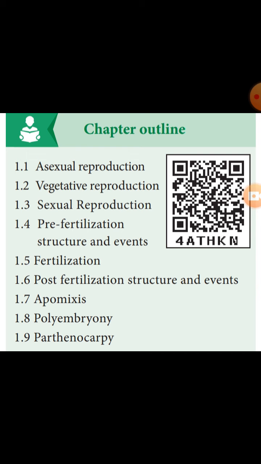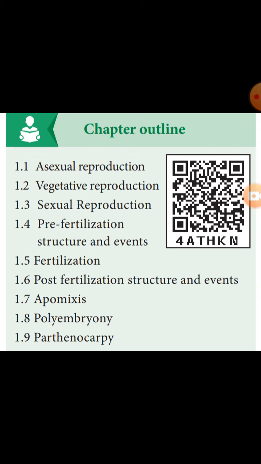We will discuss it later, right? Polyembryony. It occurs when more than one embryo forms in a seed. Such a condition is called polyembryony. We will learn it later in this class. Another is parthenocarpy. What is meant by parthenocarpy? It is a special event, for example seedless grapes or bananas, some of the seedless fruits developed by this kind of method only.